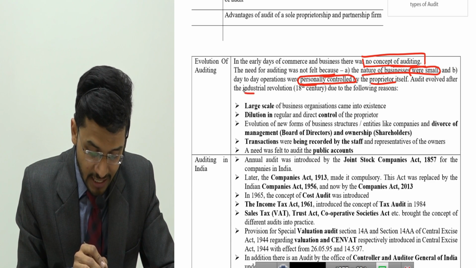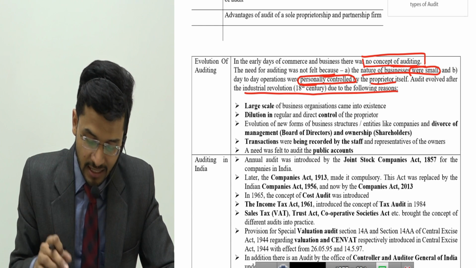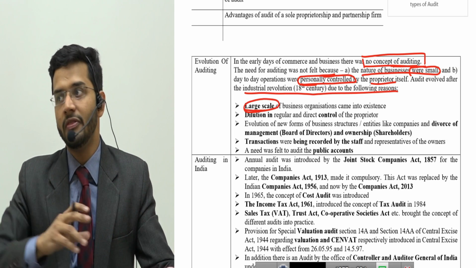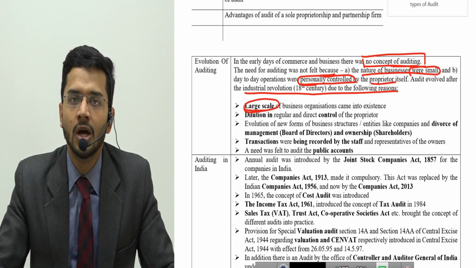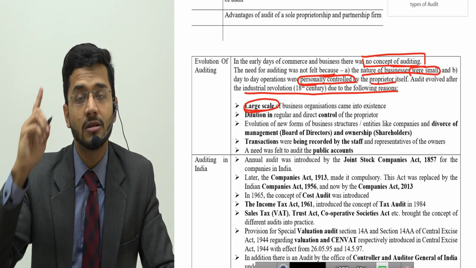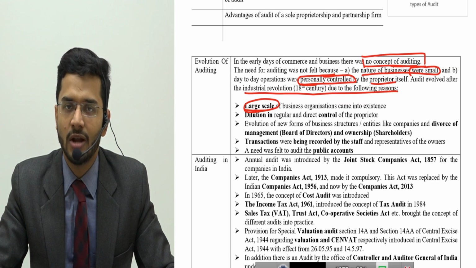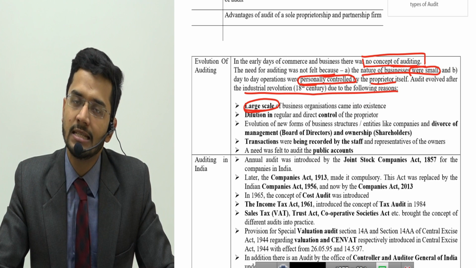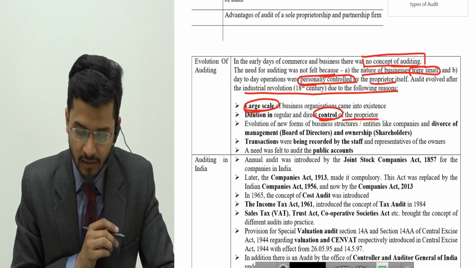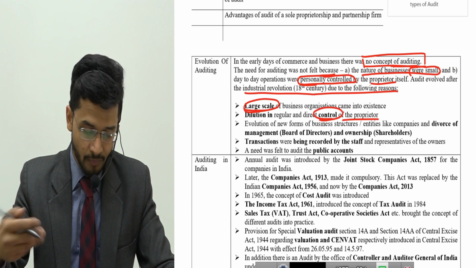Audit evolved after the Industrial Revolution in the 18th century due to the following reasons. What were the reasons for the evolution of audit? Number one, large scale of business organizations. When there are large businesses catering to different needs of consumers, there is a requirement of audit, because the proprietor cannot go into each and every element of the organization and personally supervise each and every activity. Then, dilution in control of the proprietor. The proprietor dilutes his controls, and the proprietor cannot be present everywhere. So there was a need of audit.